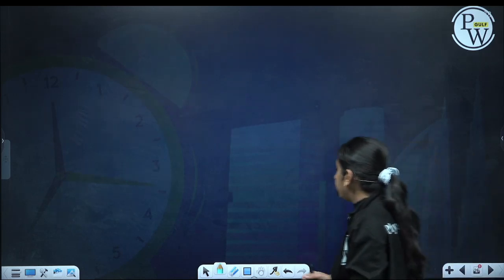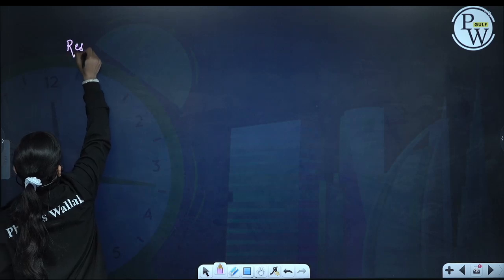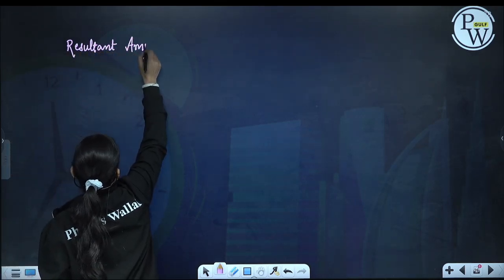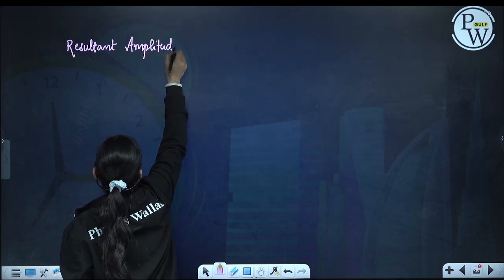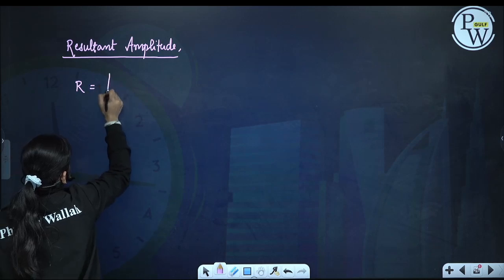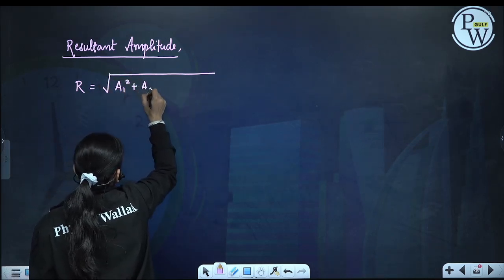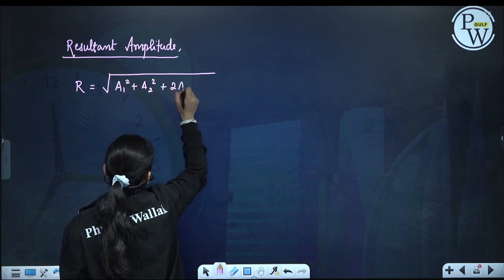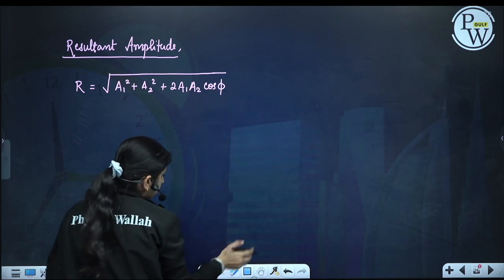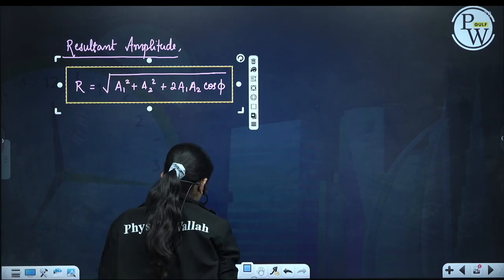So the resultant amplitude R is equal to under root of a1 square plus a2 square plus 2 a1 a2 cos phi.